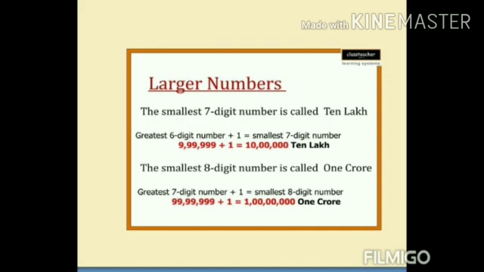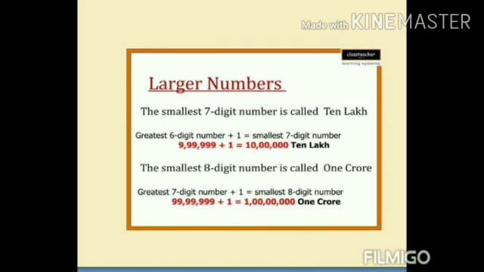If we add 1 to this greatest 7-digit number, we will get the smallest 8-digit number, that is 1 crore. The smallest 8-digit number is 1 crore. 1 crore we can write as 1 followed by 7 zeros.